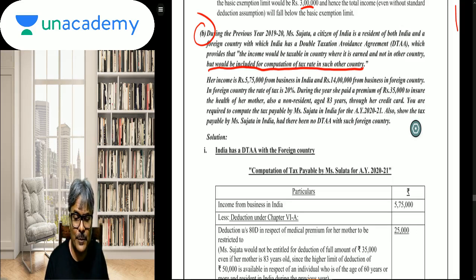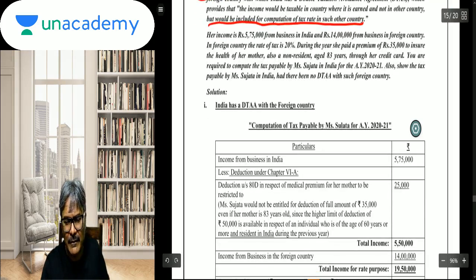Her income is rupees 5,75,000 from the business in India and 14 lakhs from business in a foreign country. In the foreign country, the rate of tax is 20%. During the year, she paid a premium of rupees 35,000 to insure the health of her mother, also a non-resident aged how much? 83 years. So students, how much deduction? 80D, 25,000. Perfect. You are required to compute the tax payable by Mrs. Sujata in India for AY 2021. Also show the tax payable by Mrs. Sujata in India had there been no DTAA with such foreign country.